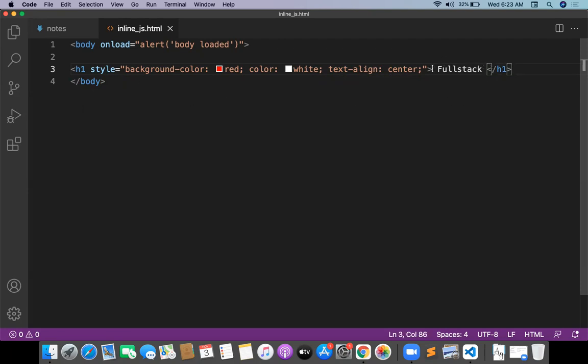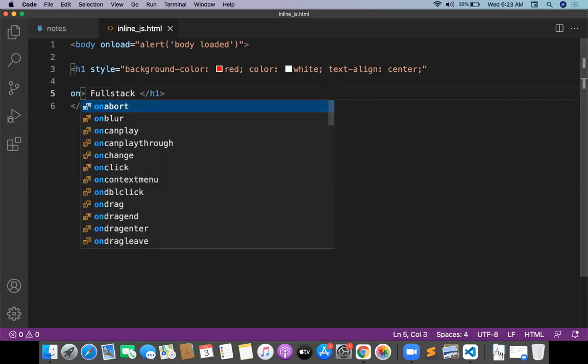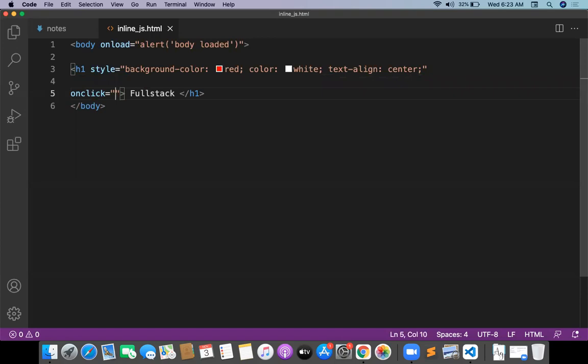And on top of the h1, I want to write an event called onclick event. Onclick is equal to alert, h1 clicked. See, I'm giving two events now: one event on body load, one event on h1 click.